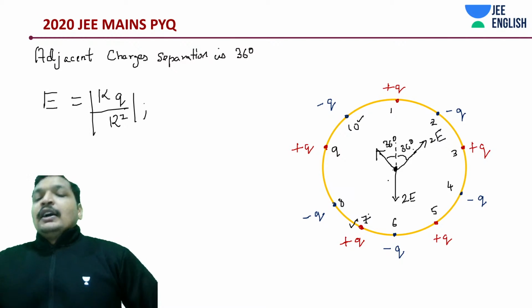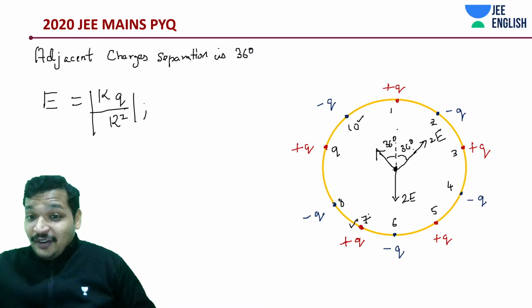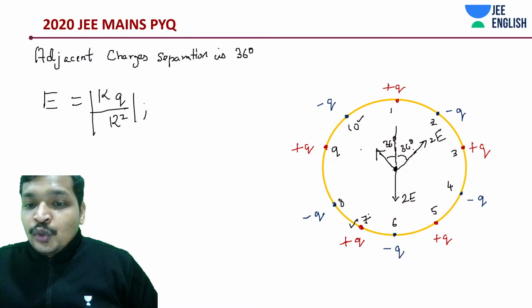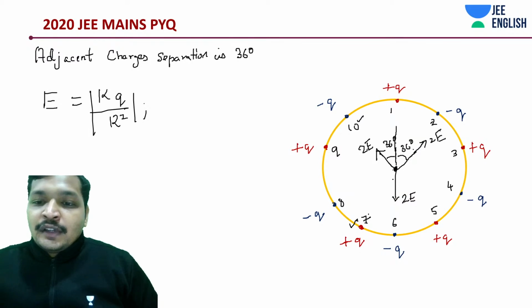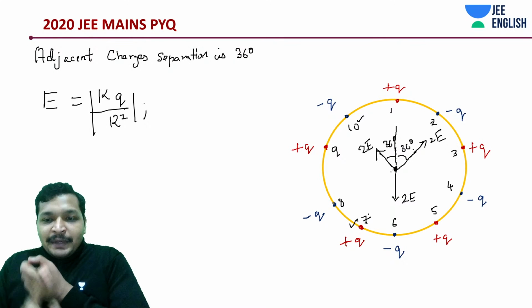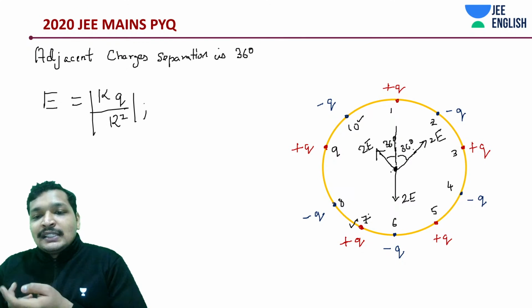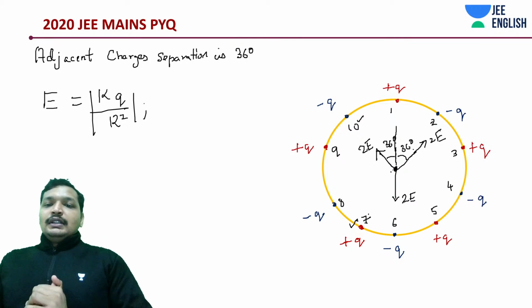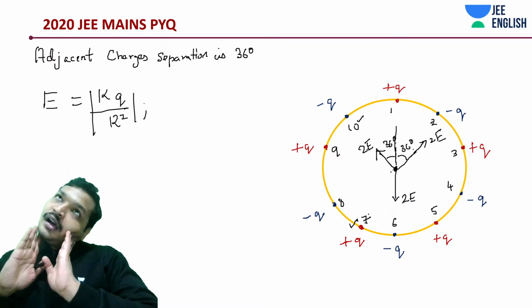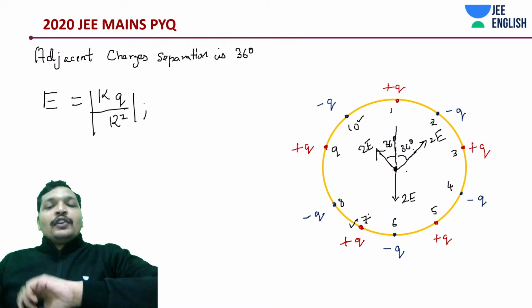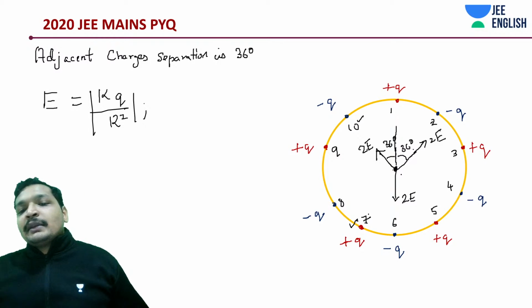Okay, now what is the net field? This is all 2E, 2E. Just to remember, this is all 2E, 2E. We'll get to that point. You have completed 180 degrees. You have completed 36 degrees. Leftover is 72 degrees. Is that it? Yeah, the middle one. Because 36 takes care of also, like 180 minus 36.